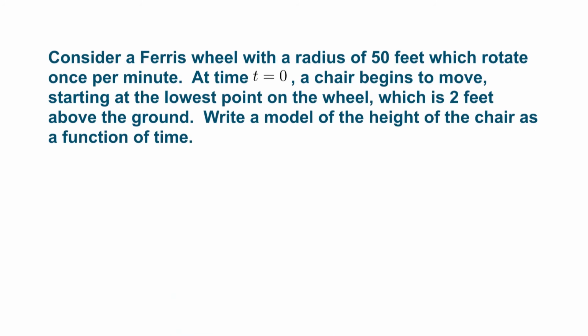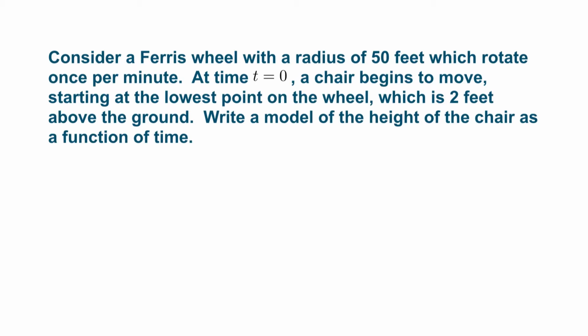So let's look at a real-world example now, as opposed to looking at a plot of a mathematical function and trying to compute the rule for it. So here we have a Ferris wheel with a radius of 50 feet, which rotates once per minute. At time t equals 0, a chair begins to move, starting at the lowest point on the wheel, which is 2 feet above the ground. Our goal is to write a model for the height of the chair as a function of time.